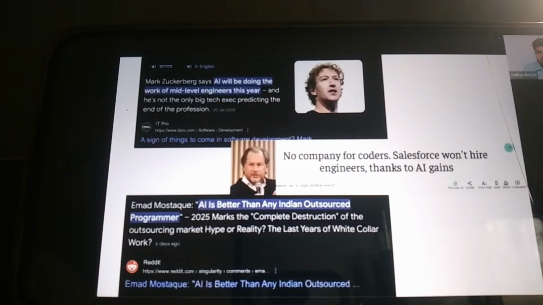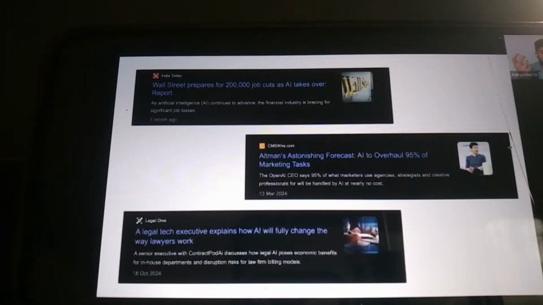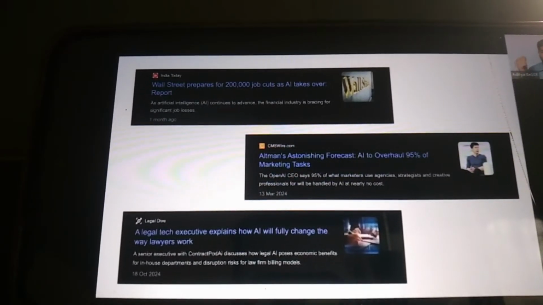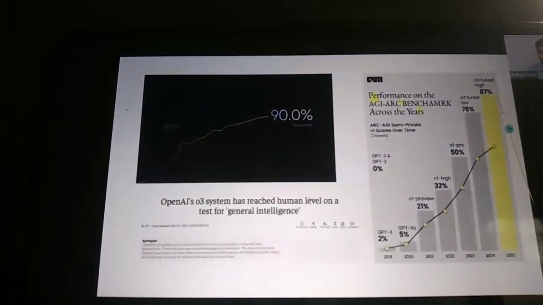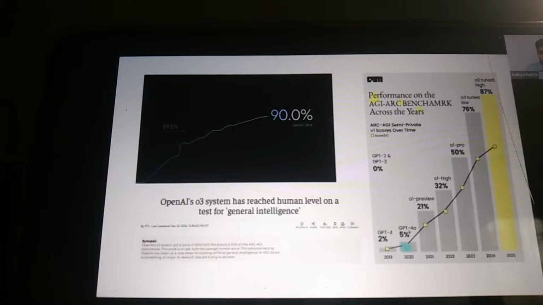Why is it happening? Because when AI was launched in 2020, 2021, it was just like a cool party trick, but it is really, really smart right now. Wall Street, finance professionals, marketers, designers, legal professionals, IT professionals are getting laid off because of AI. AI is performing as much as 90% on the human expert level benchmark. When it was launched in 2019, 2020, it was just performing 5% on the AGI benchmark. Right now it is at 87%.